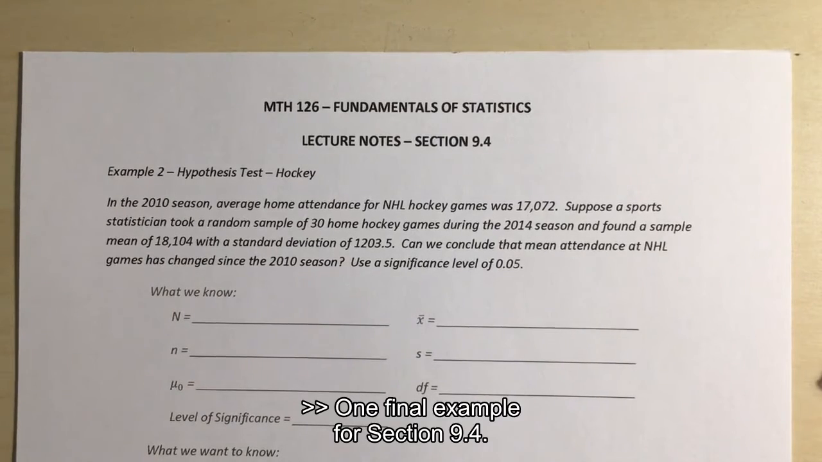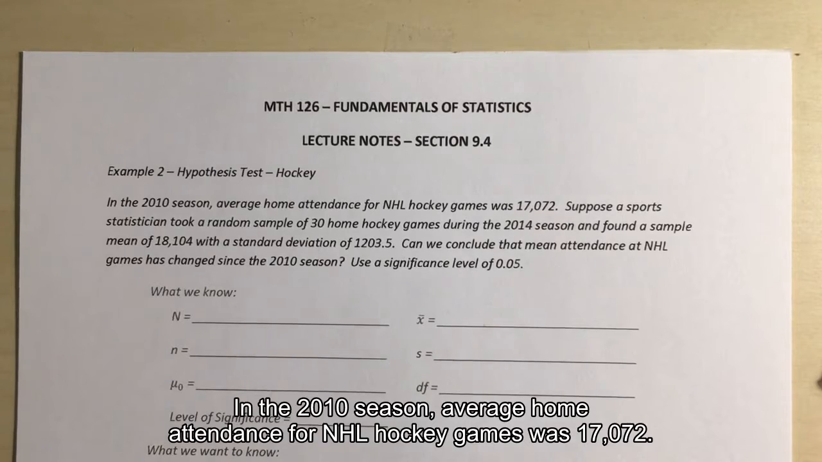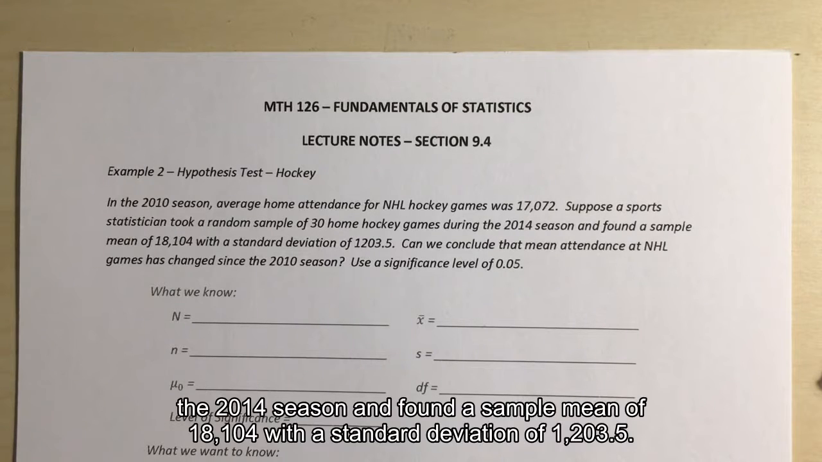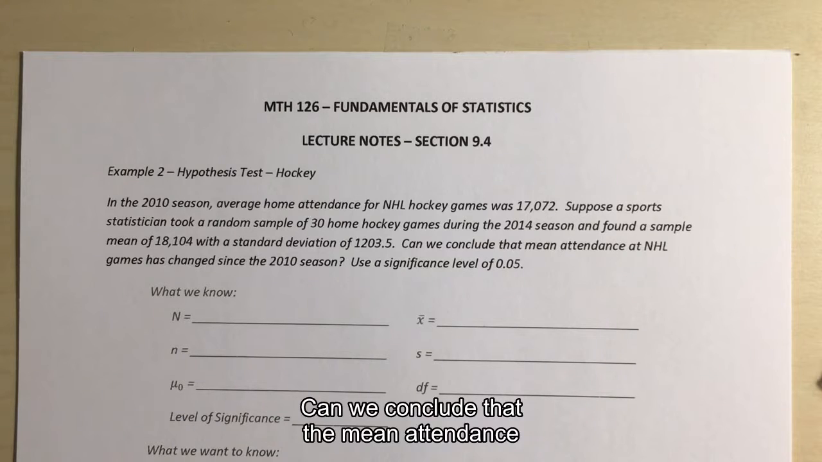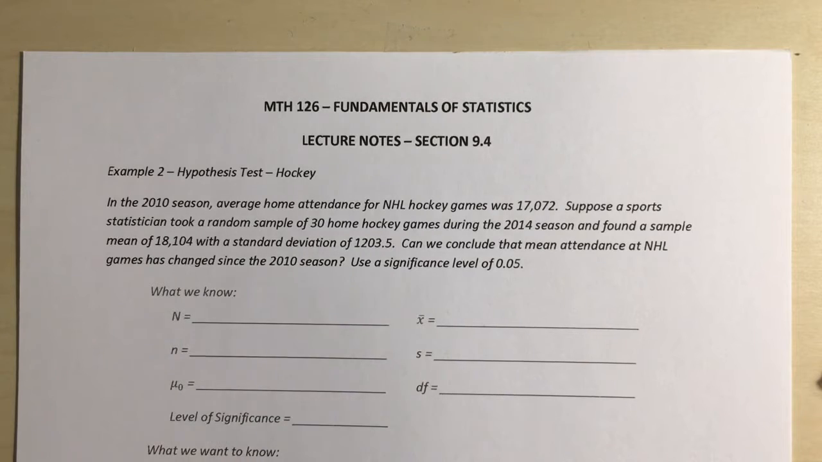All right, so one final example for section 9.4. In the 2010 season, average home attendance for NHL hockey games was 17,072. Suppose a sports statistician took a random sample of 30 home hockey games during the 2014 season and found a sample mean of 18,104 with a standard deviation of 1,203.5. Can we conclude that the mean attendance at NHL games has changed since the 2010 season? Use a significance level of 5%.